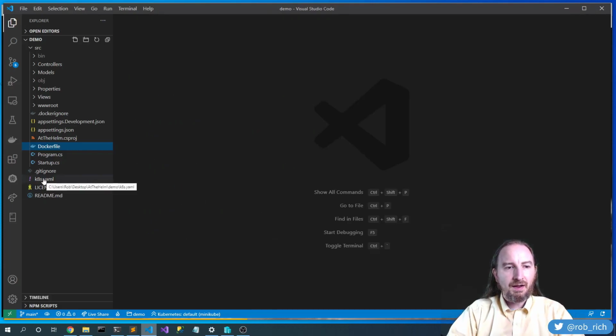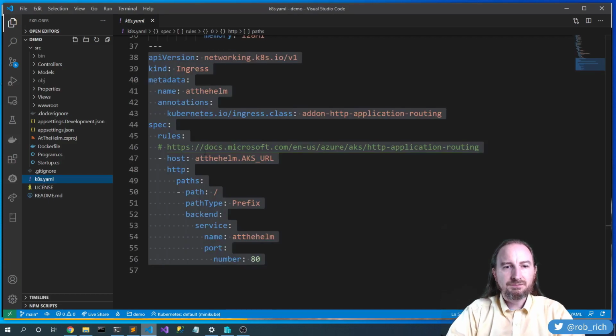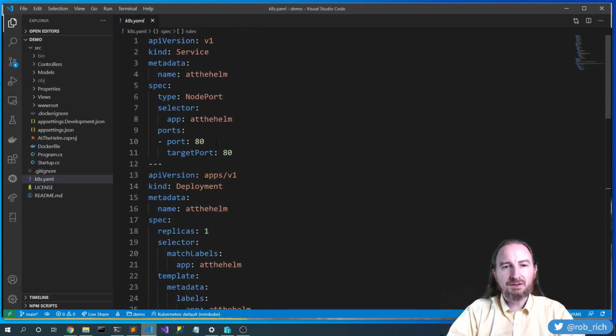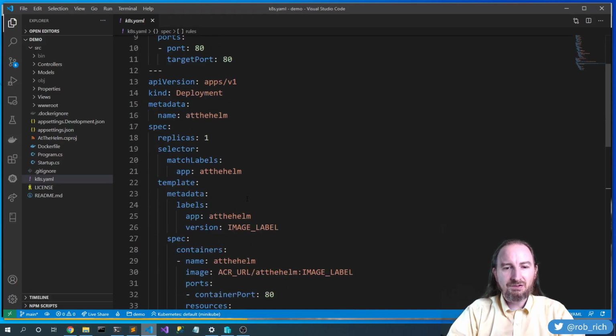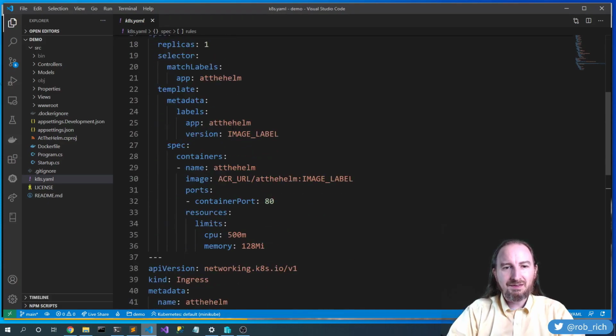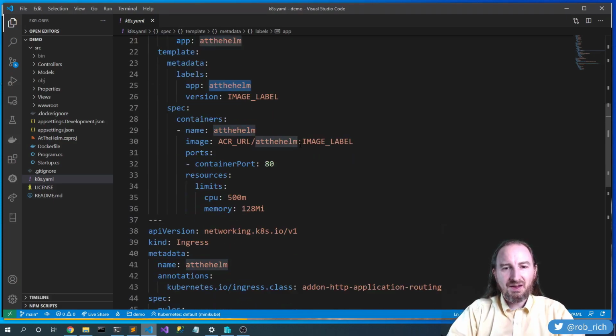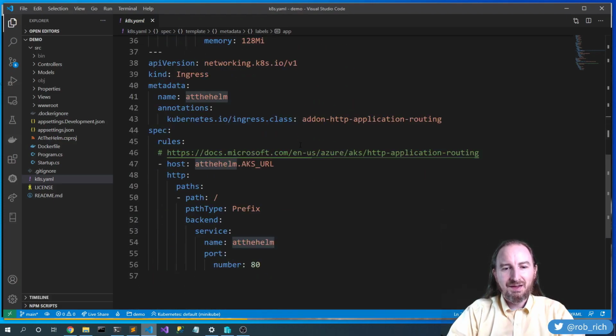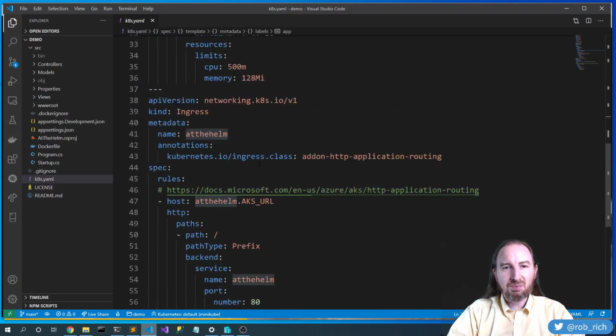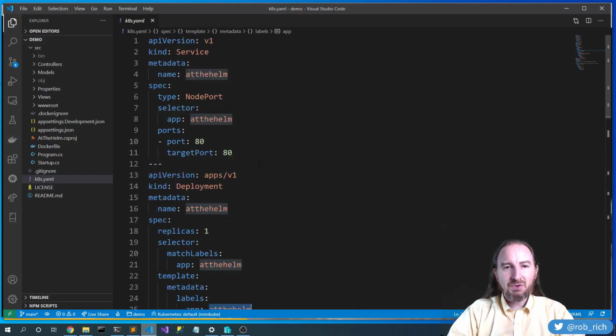And now I have the Kubernetes YAML file. And this Kubernetes YAML file is, well, there's a lot of redundancy here. At the Helm is the name of my piece, and it's also the name of my image. And well, we can see that it's duplicated a bunch of times. Add to that, the port 80 is duplicated a bunch of times. We have a lot of redundancy here. Let's see if we can solve that.